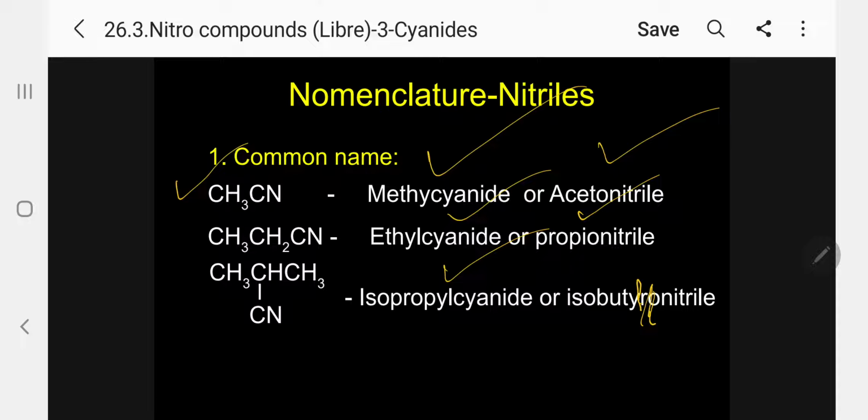Please follow. So how do we think of that? CH3, CH3 and CN. If you write like this, this is the iso. So in that case, iso total is 4 carbon atoms, isobutyl nitrile. Please follow.